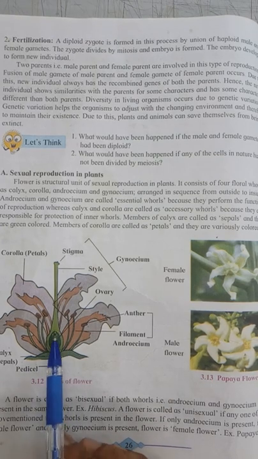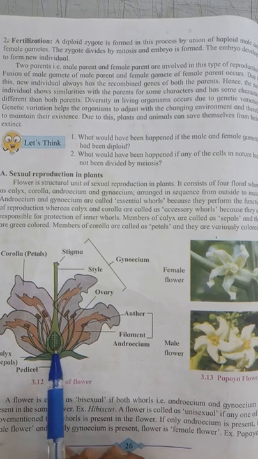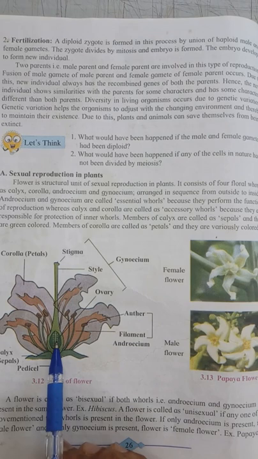You can see in the ovary there are many small structures, which are called ovules. In each ovule there is an embryo sac, which means there is one egg, one female gamete.